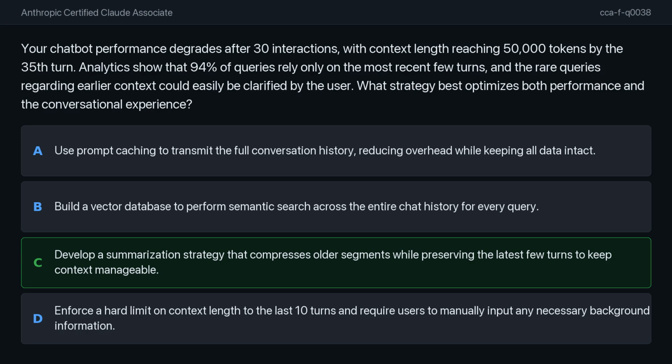Option A focuses on caching, which might lower costs, but does not actually resolve the latency issues caused by processing large input contexts. Option B adds unnecessary architectural complexity and retrieval risks for a simple chat history. Finally, option D creates a frustrating experience by forcing the user to manually manage their own context, which undermines the quality of the interaction. When approaching these architectural questions, always prioritize solutions that minimize system overhead while keeping the user experience as frictionless as possible.